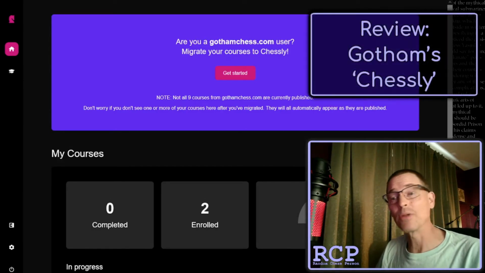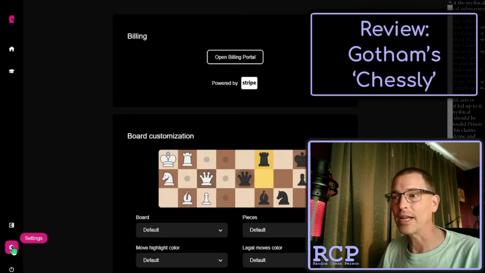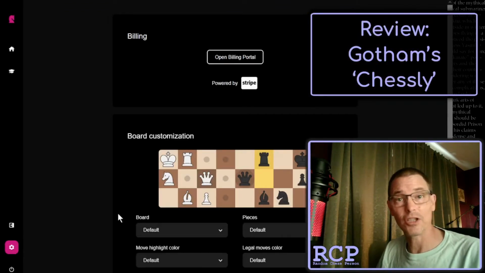Okay, but I do like the dark mode. There is a settings bar down here at the lower left. If I click that, it does not give us a choice of light mode, which is fine with me. I always prefer dark mode. But for those of you who do prefer a bright website, it looks like you don't have a choice.